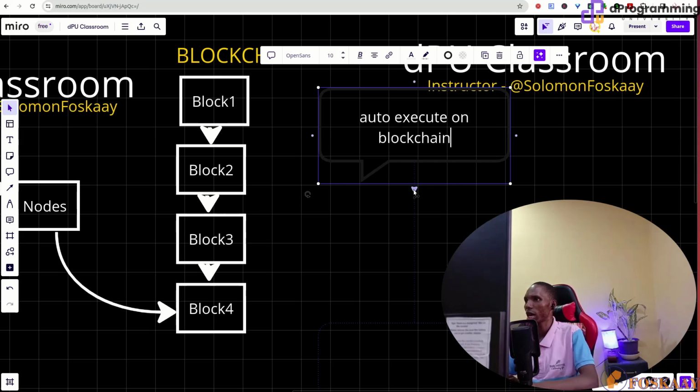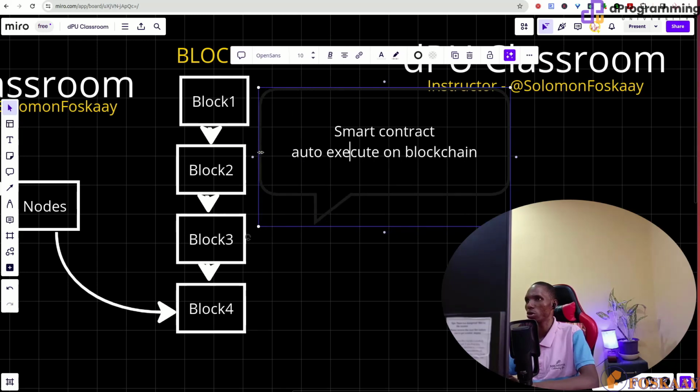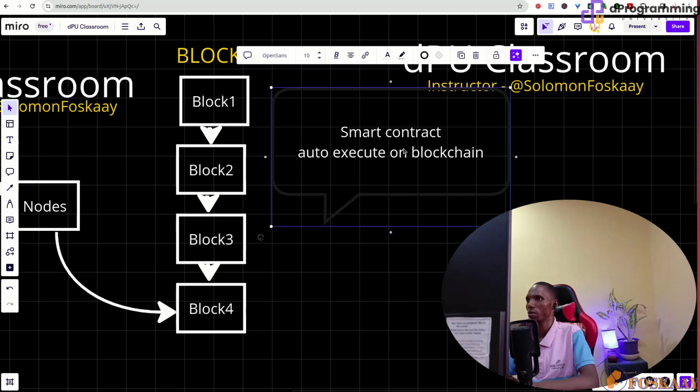So this can execute by itself on the blockchain just by giving it some instructions earlier, and then before you know it, it will begin to do those things by itself. It will begin to apply those rules we set by itself.